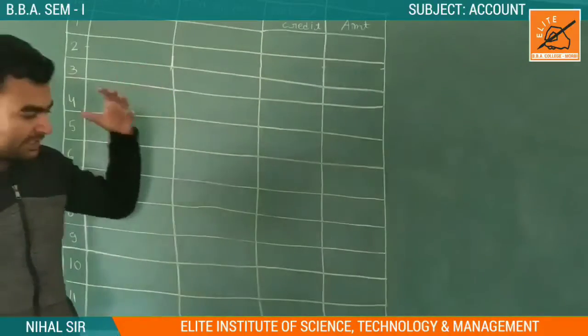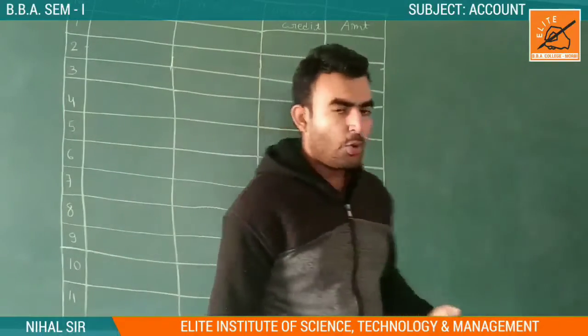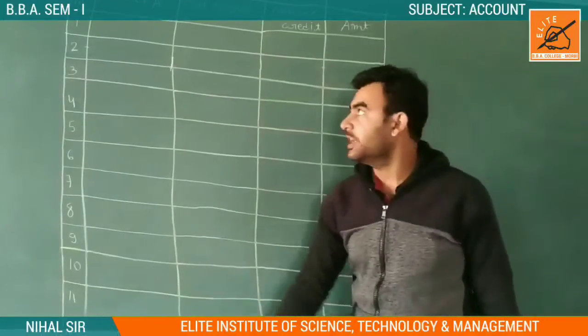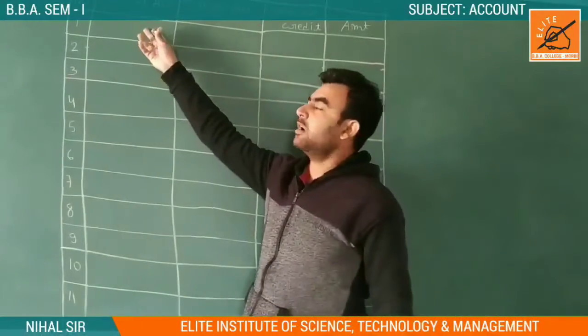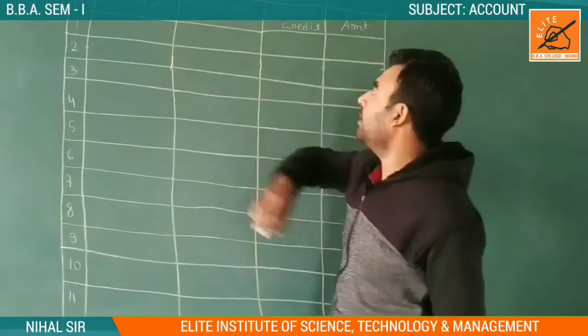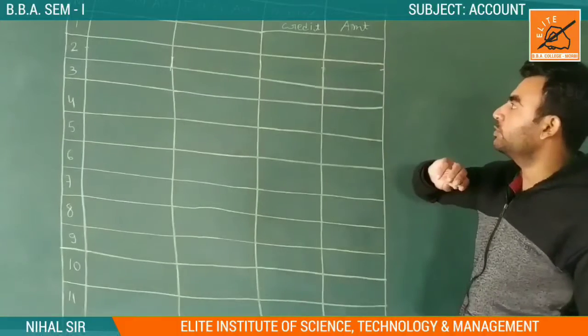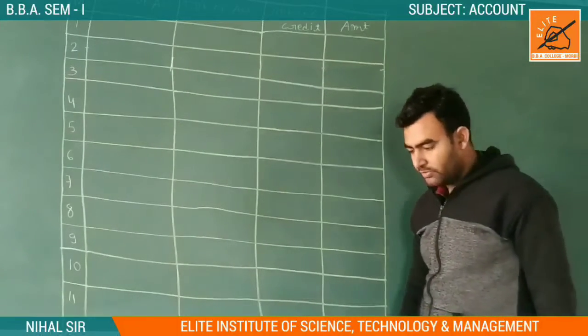Then in this video we are going to understand, in a transaction, how many types of accounts are there, which account is created, which entry comes into the debit side and which entry comes into the credit side. So we are discussing here.